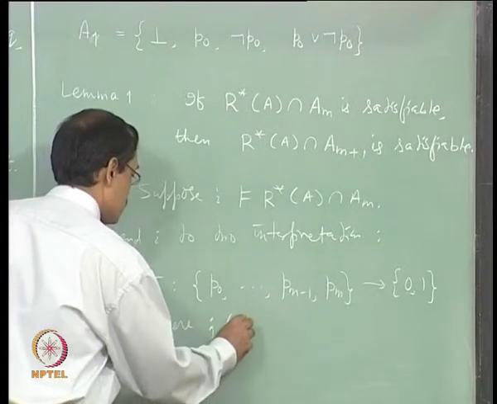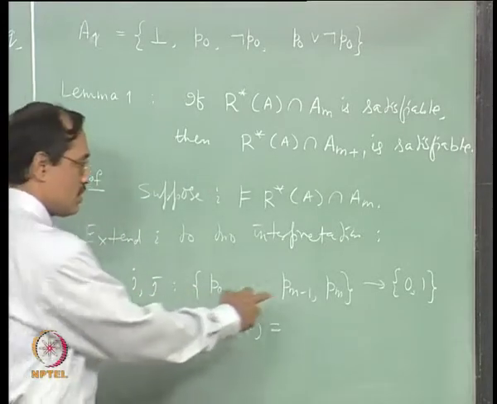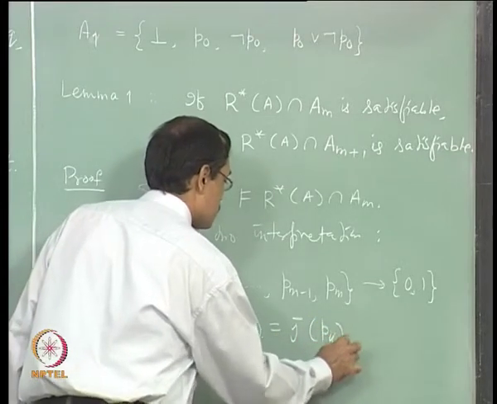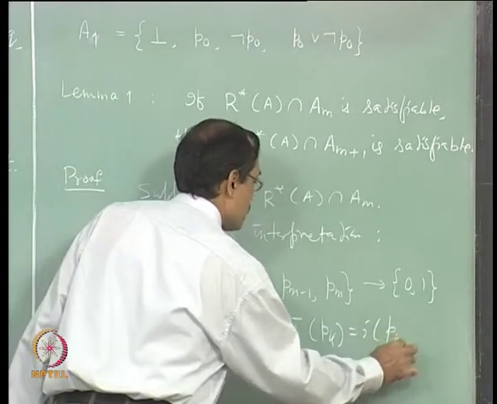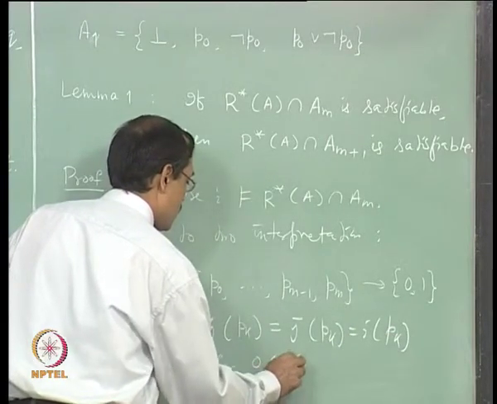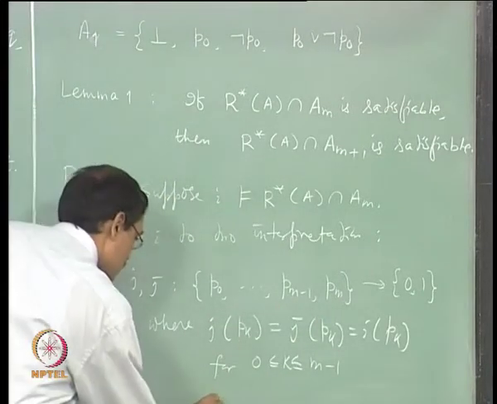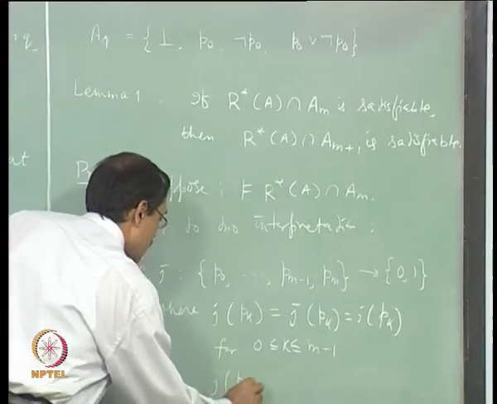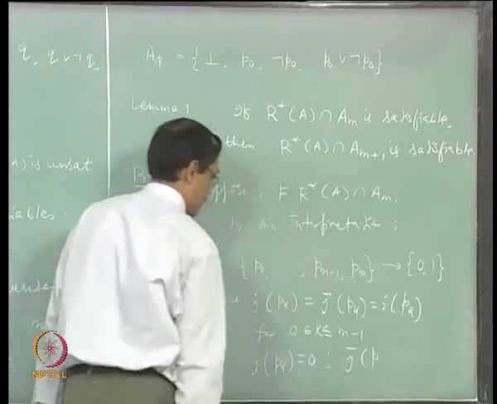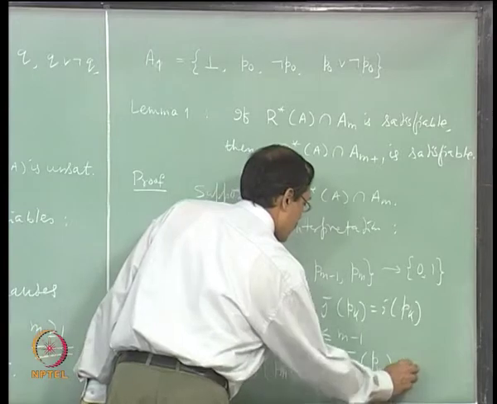Fine. So, J of Pk must be the same as I up to m minus 1. That is, J of Pk equals I of Pk for 0 less than or equal to k less than or equal to m minus 1, and J of Pm equals 0, J bar of Pm equals 1.